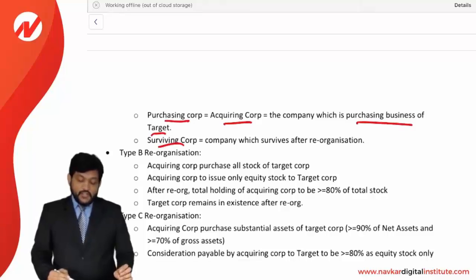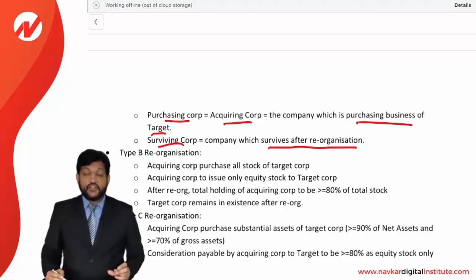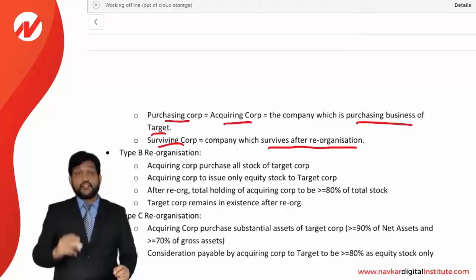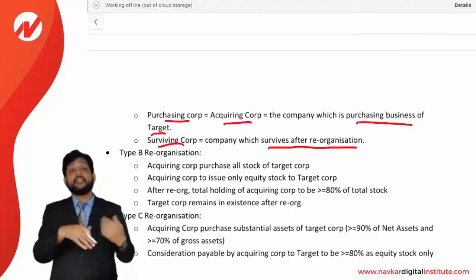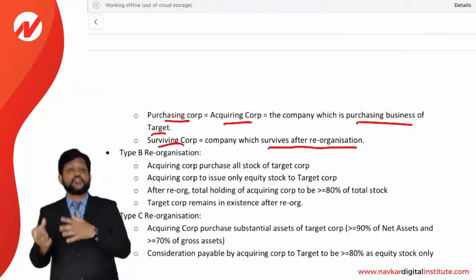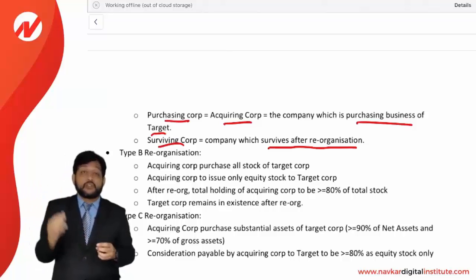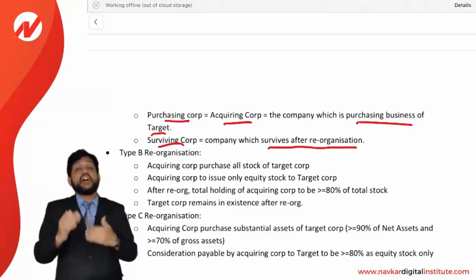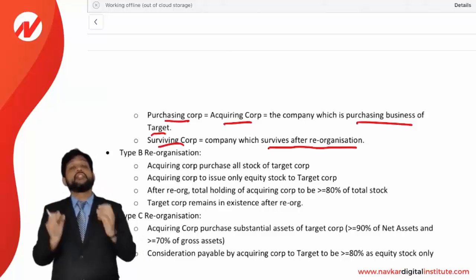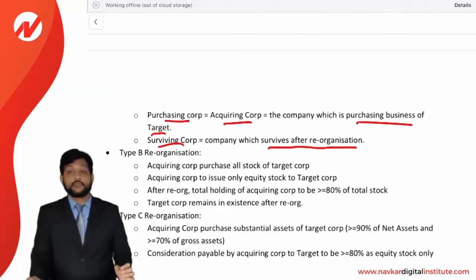Surviving corporation means the company which survives after reorganization. See, it may happen that one company will be liquidated and another company will come into the picture. So the company which will survive, the company which will be continued after reorganization, is called the surviving corporation.